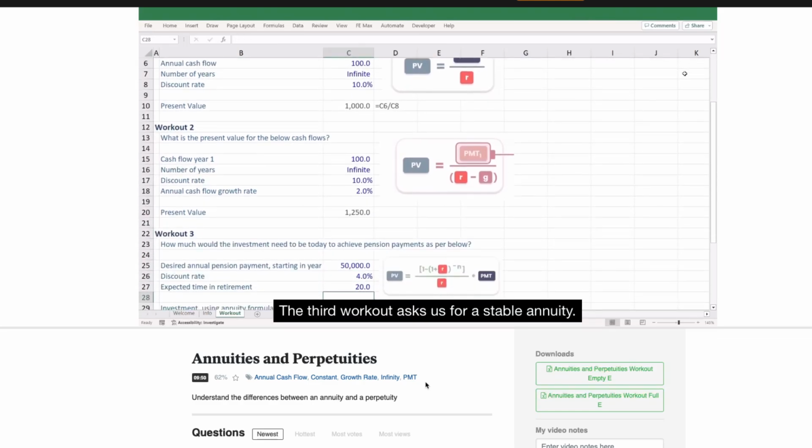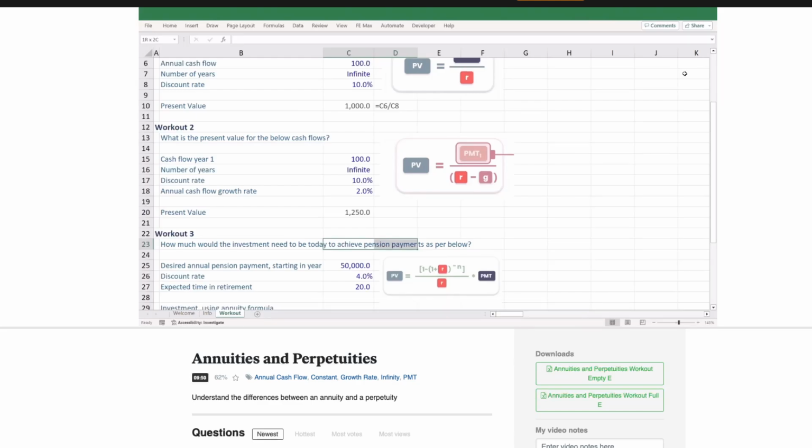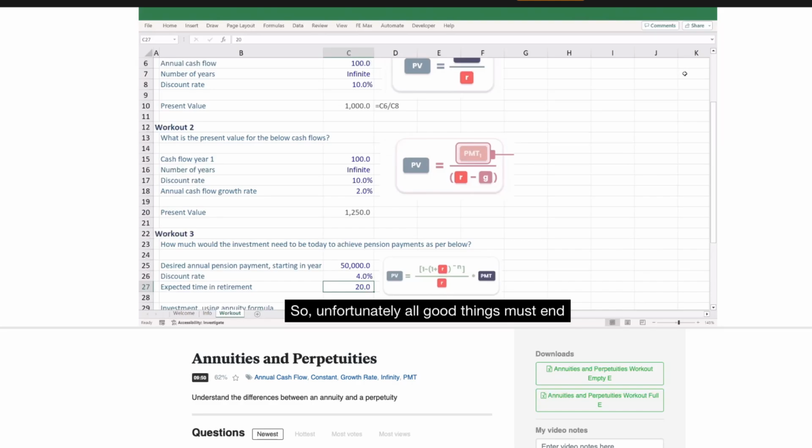The third workout asks us for a stable annuity, and you can see it's very common to have annuities associated with pensions because they're a common area in our personal lives where we would encounter a stable cash flow, say 50,000 per year if we're lucky, and it would have a time. So unfortunately, all good things must end, and this pension is predicted to end in 20 years' time from its beginning, and we're going to judge that on a 4% discount rate, and we're being asked what would be the amount that would be needed in the pension pot to achieve that performance.